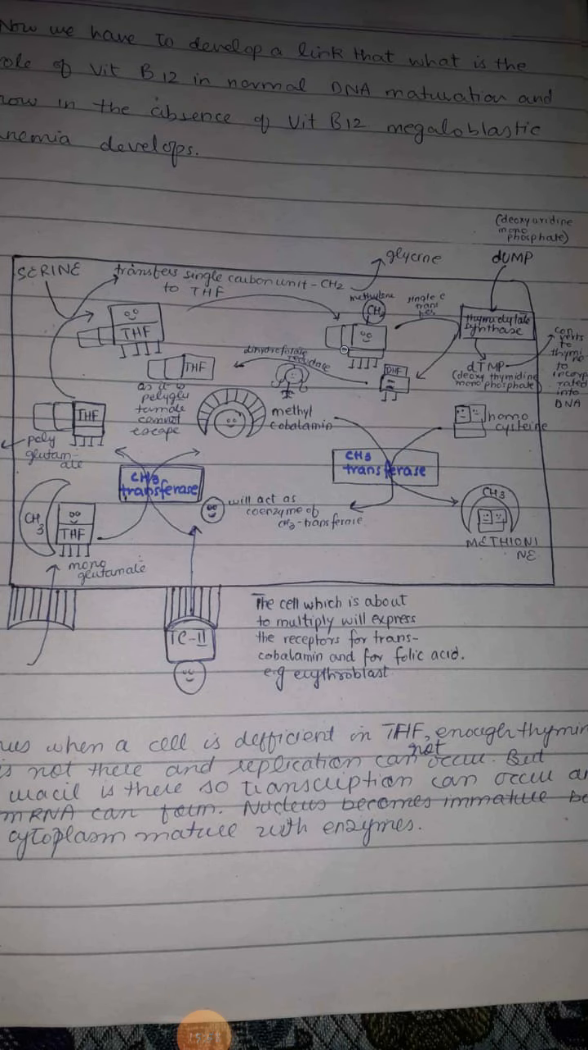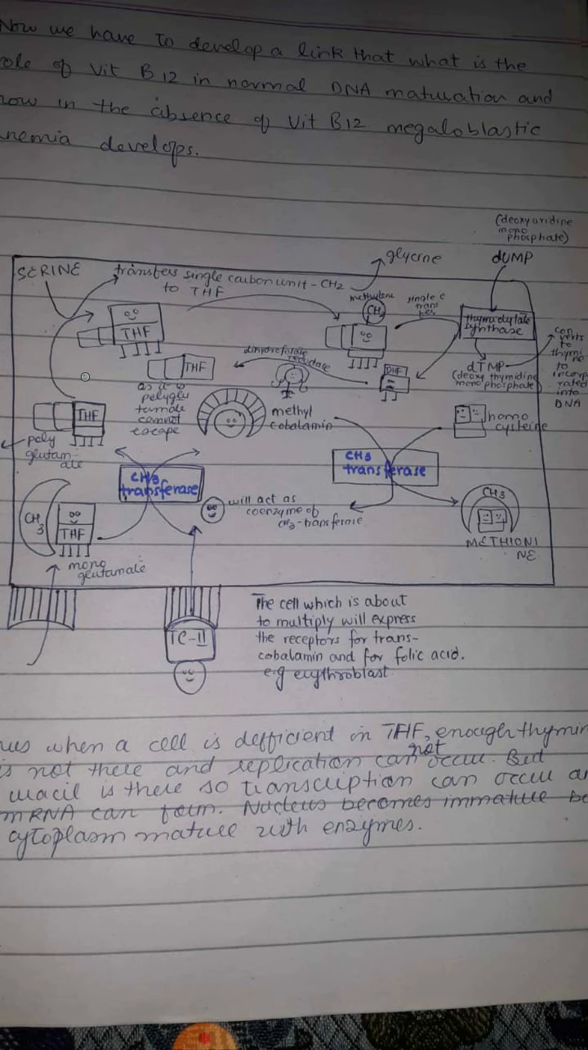Now here we can see that this tetrahydrofolate molecule has resulted in conversion of this deoxyuridine monophosphate into deoxythymidine monophosphate. If we have deficiency of folic acid, or if we have deficiency of vitamin B12, then this tetrahydrofolate molecule cannot be formed here. Because if we have deficiency of vitamin B12, then this methylated tetrahydrofolate cannot be converted into tetrahydrofolate, and if we have deficiency of folic acid, then also we cannot have this tetrahydrofolate molecule.